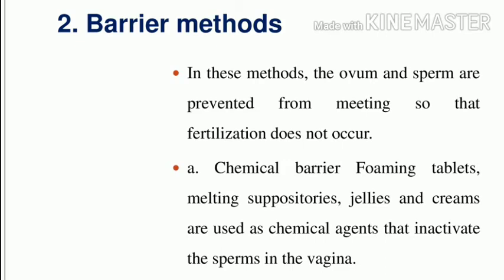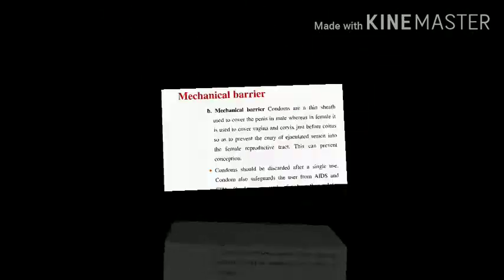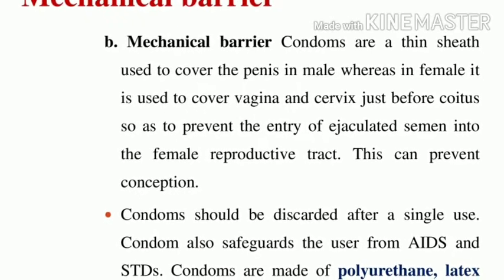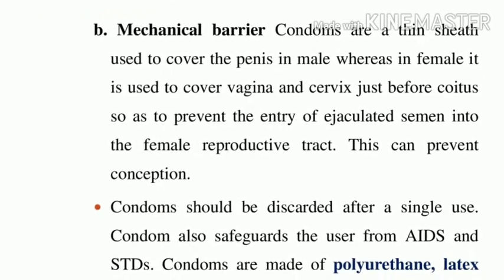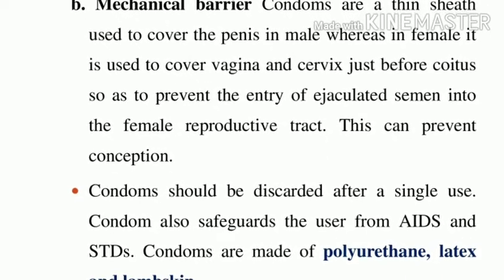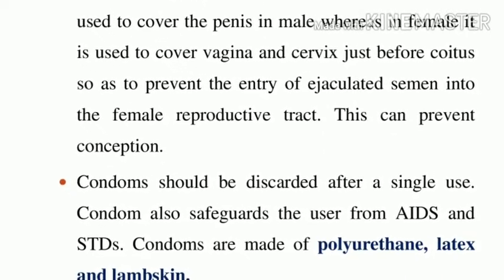The second one is the mechanical barrier. These barriers prevent the meeting of ovum and sperm. You have to read your textbook; I have given the points, you have to read and understand.